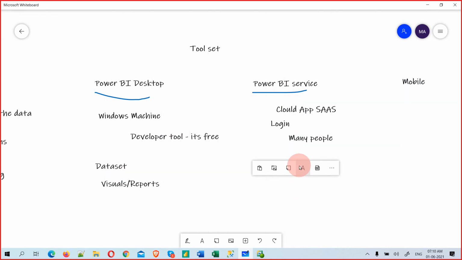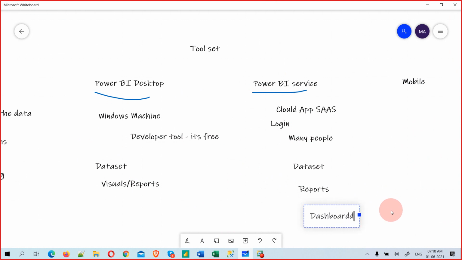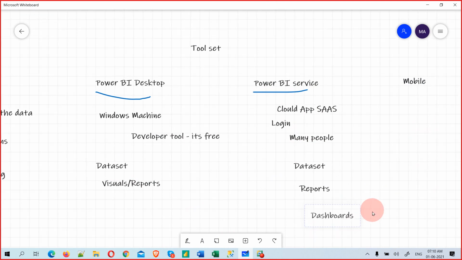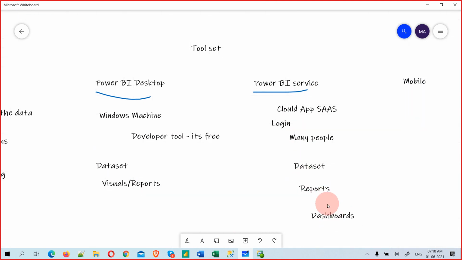But why am I showing this? Because here also you can create reports. Here also you can create reports in the Power BI service. But the extra thing here is dashboards. So this is the extra thing. You will understand the difference between a dashboard and a report.